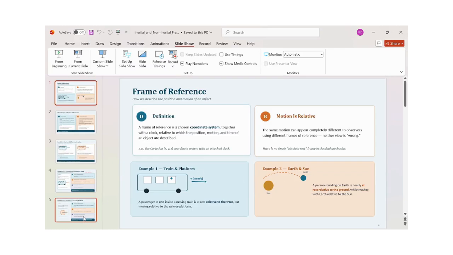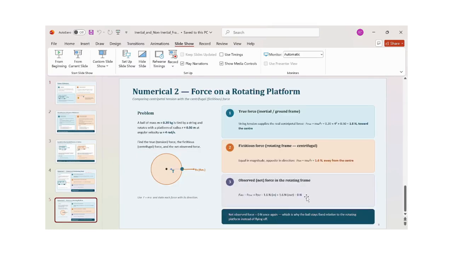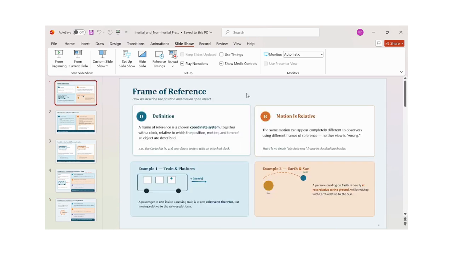Because of this net force being 0, the ball keeps rotating with the platform. It is not leaving the platform, or it is not flying off the platform. So this was actually the discussion of frames of references and associated concepts.